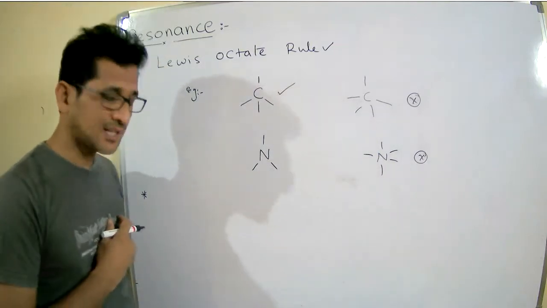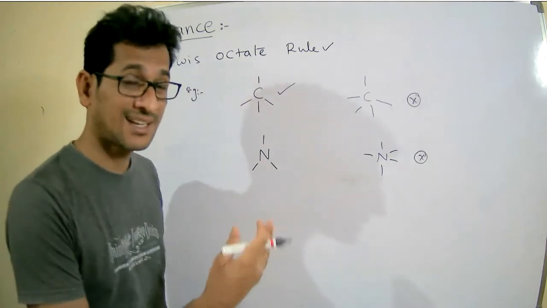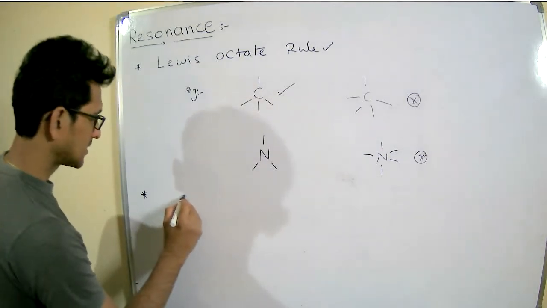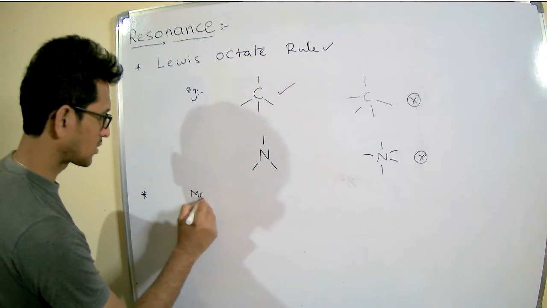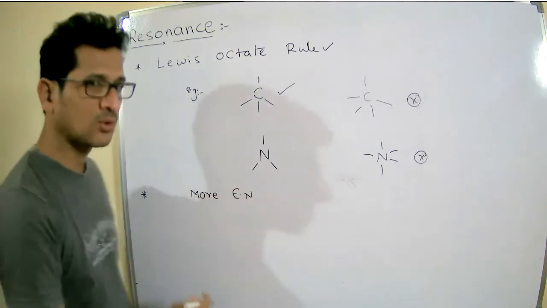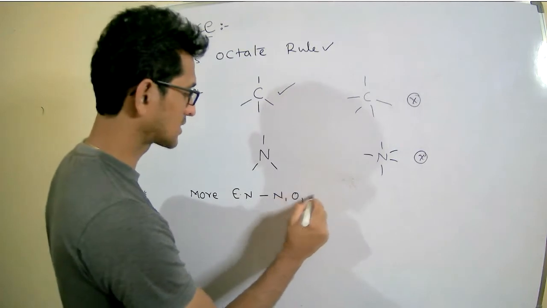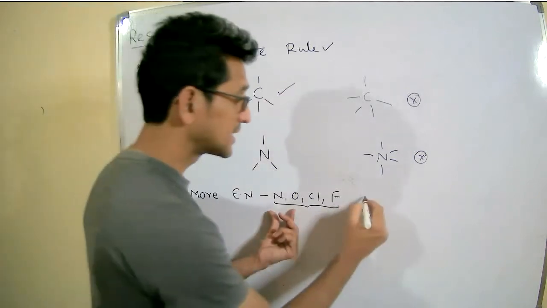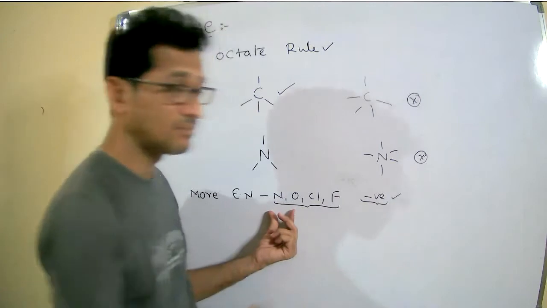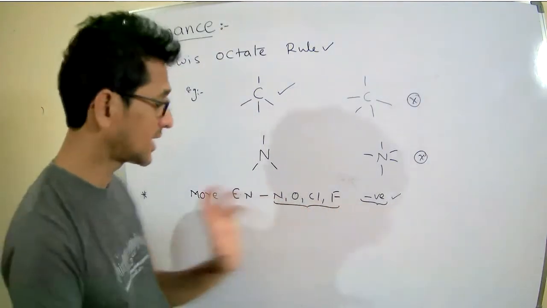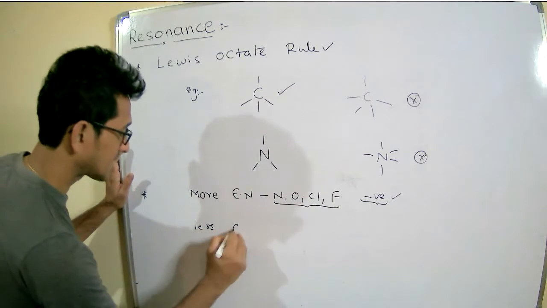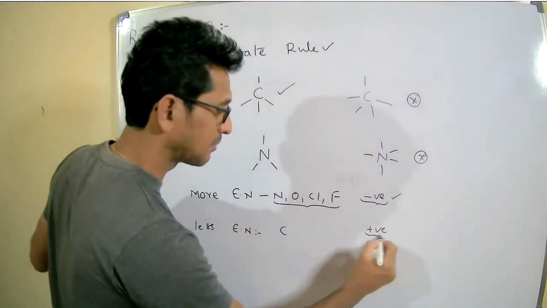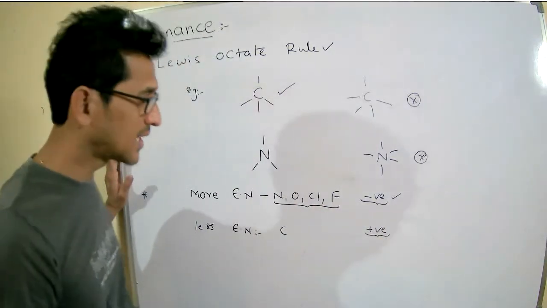These contributing structures must be written in such a way that more electronegative atoms like nitrogen, oxygen, fluorine, etc. bear the negative charge only, as well as less electronegative atoms like carbon, silicon, etc. bear the positive charge only.